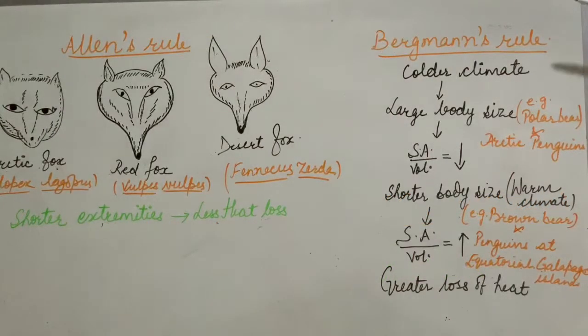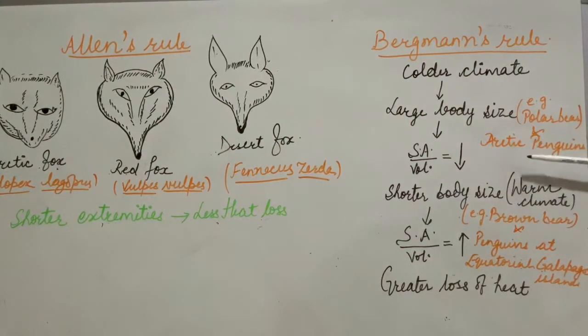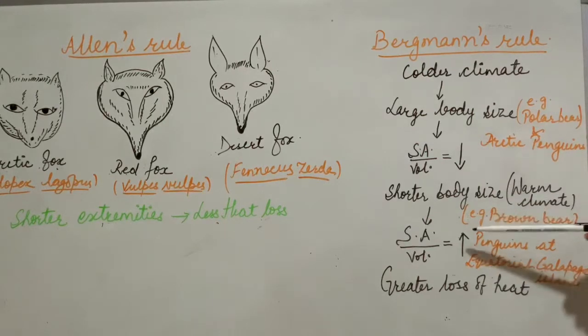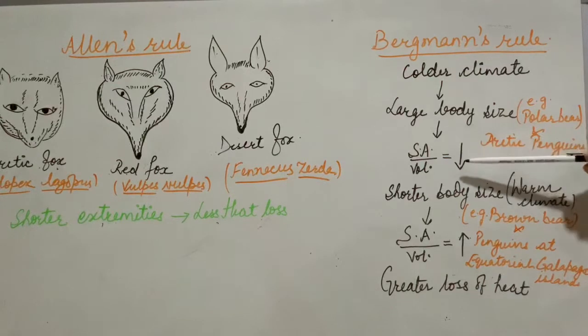So the next rule is Bergmann's rule, and it states that animals living in colder climates have larger body size. Why larger body size? Because in a large body size, the surface area to volume ratio decreases, right? While in animals with a shorter body size, the surface area to volume ratio is higher. So the higher the surface area to volume ratio, the greater is the loss of heat from the body, and the lesser the surface area to volume ratio, the lesser will be the loss of heat from the body.